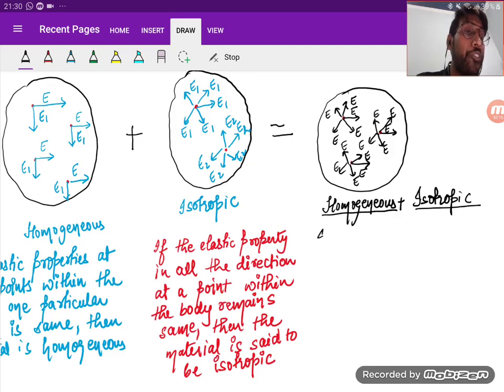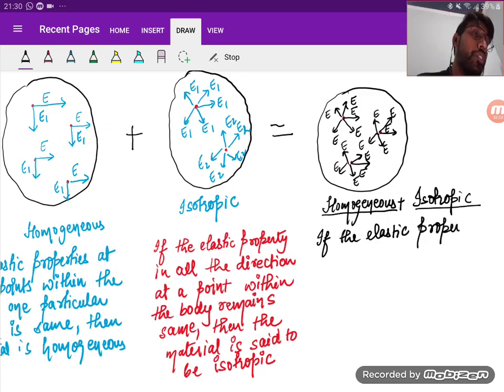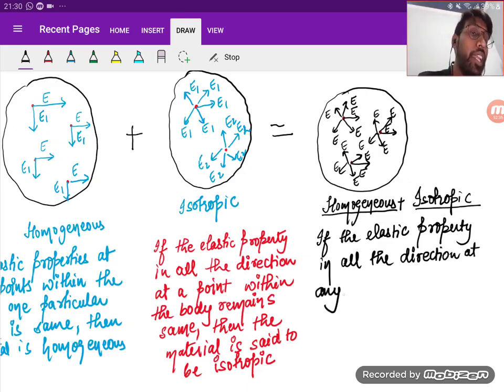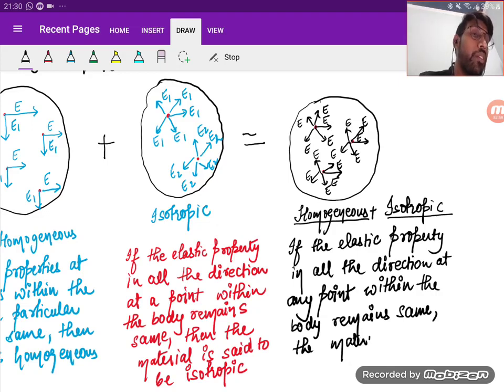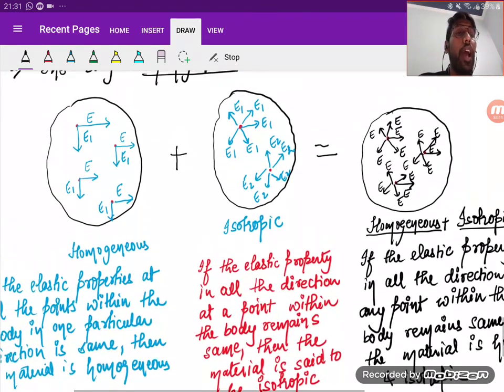What I am saying is that if the elastic property in all the directions at any point within the body remains the same, then the material is homogeneous and isotropic.